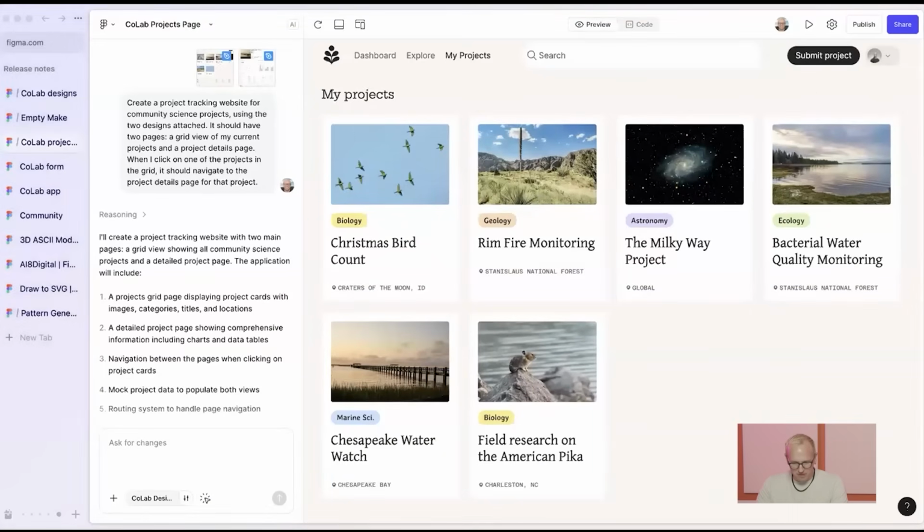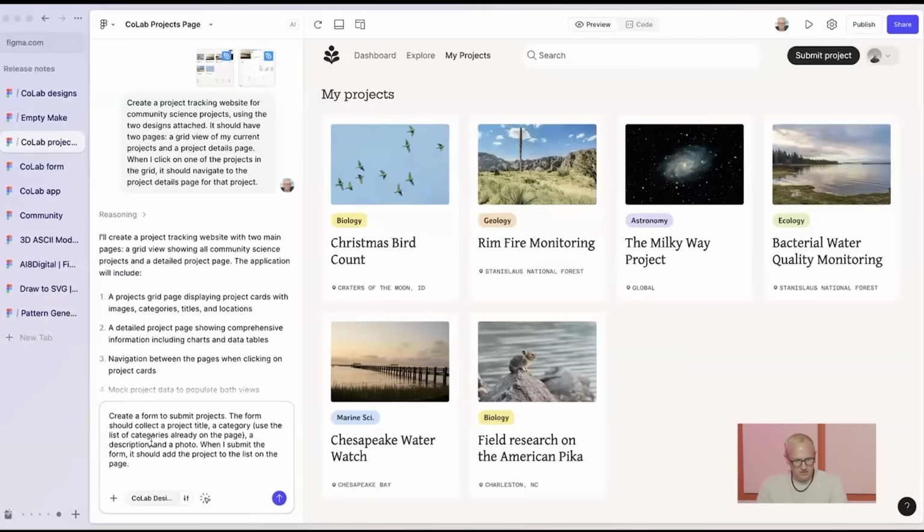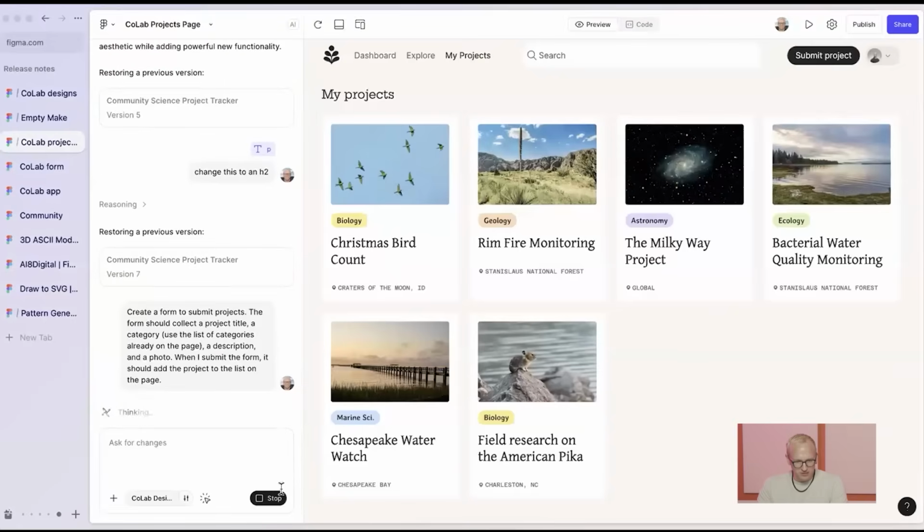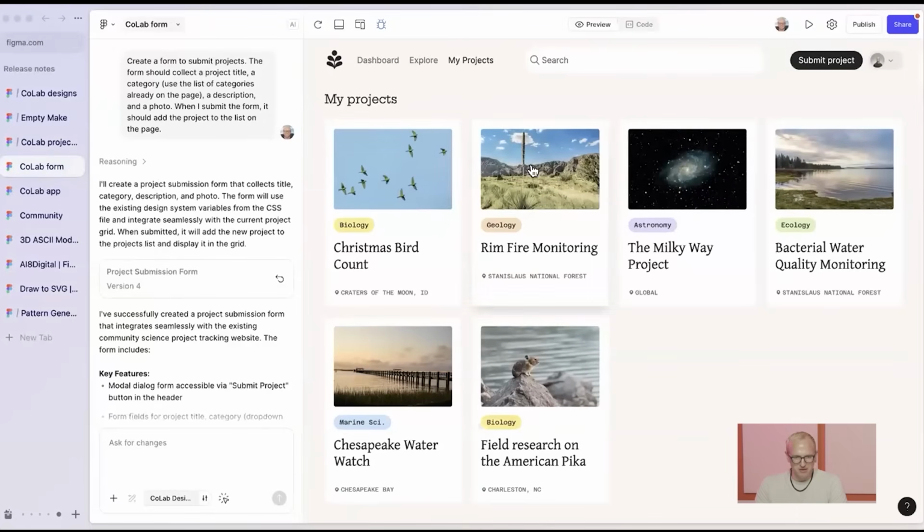So I'm going to grab a prompt, paste it in here, say, you know what, just Make, create me a form to submit projects, collect the data that I need, and then show it here in the list on the page. So once again, we'll let that cook. I'm going to pop over to one that's already baked as well so we can keep going quickly.